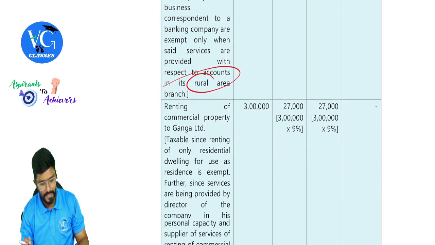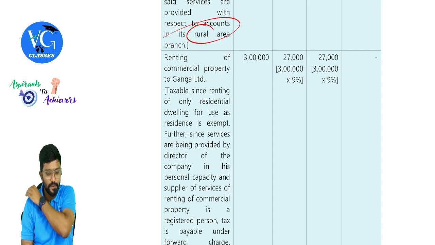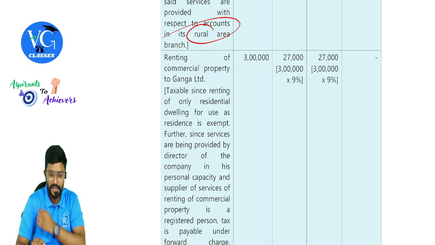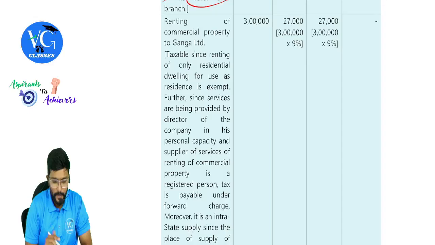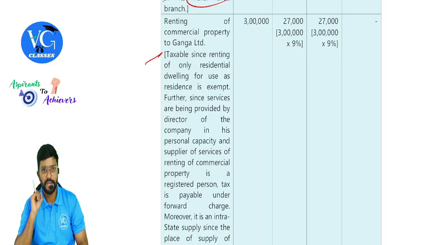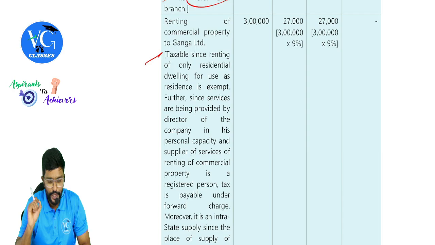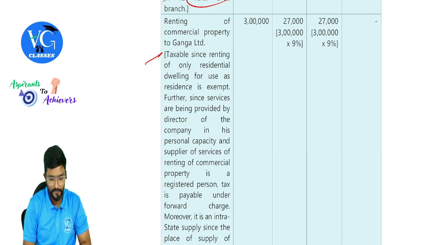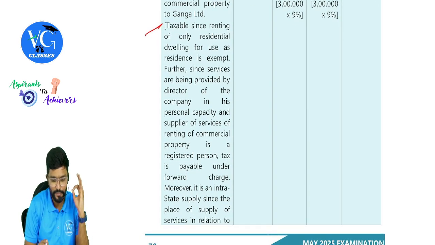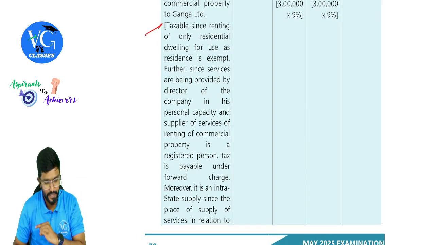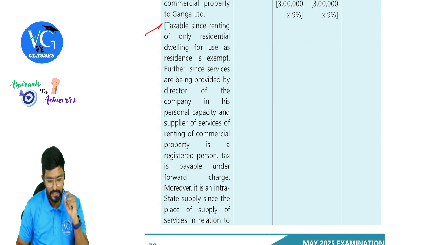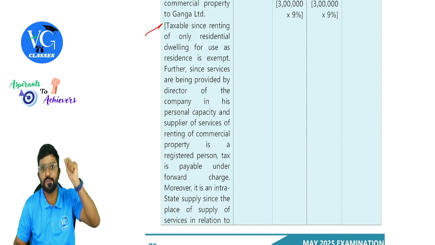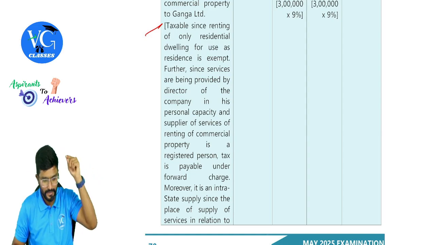Okay, sir. Next, renting of commercial property to Ganga Limited, 3 lakh, 9% each. Okay, intrastate supply, guys. Explanation. Taxable since renting of only residential dwelling for use as residence is exempt. Further, since services are being provided by a director of a company in his personal capacity and supplier of services of renting of commercial property is a registered person. Is Surya registered under GST? Yes.